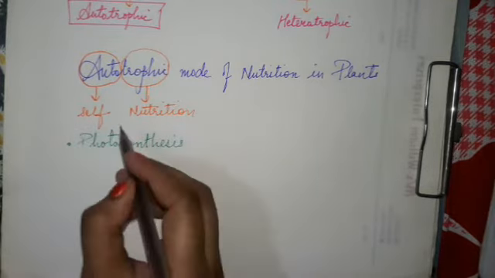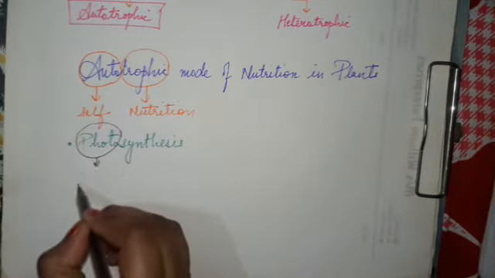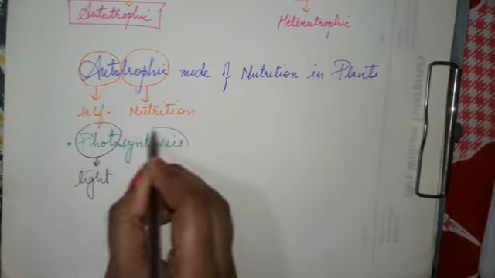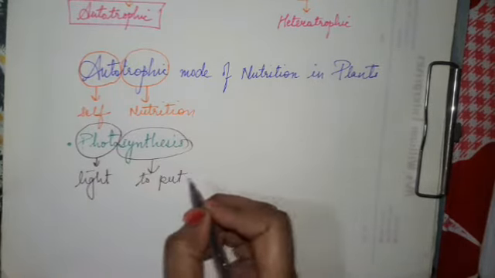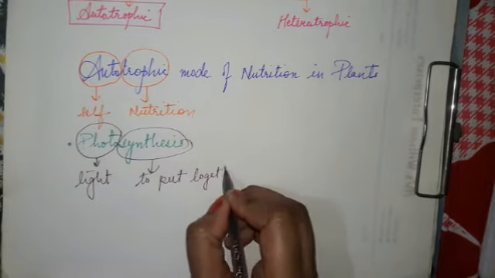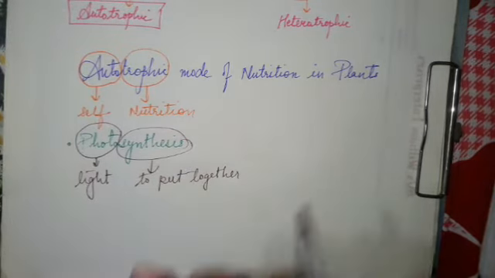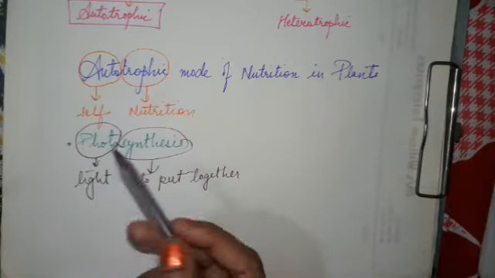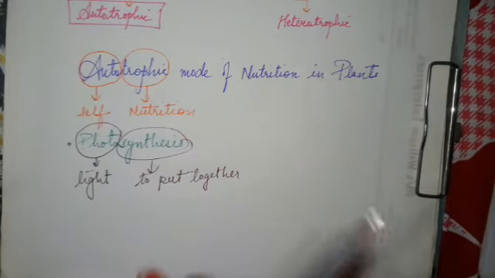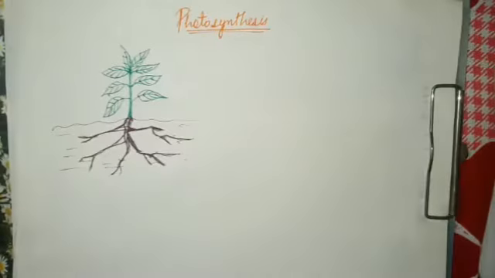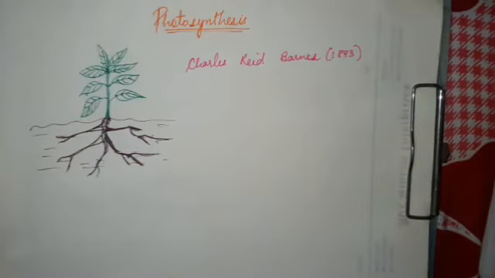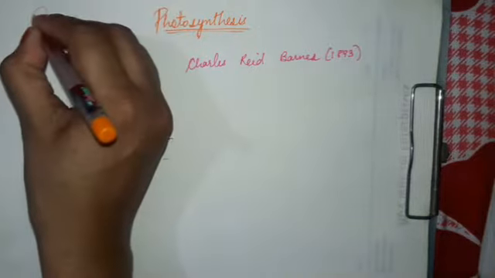Here, photo means light and synthesis means to put together, or you can say to produce something. Photosynthesis takes place only in green plants. So let us first see what exactly photosynthesis is. The first thing which needs to be present for a plant to undergo photosynthesis is sunlight.